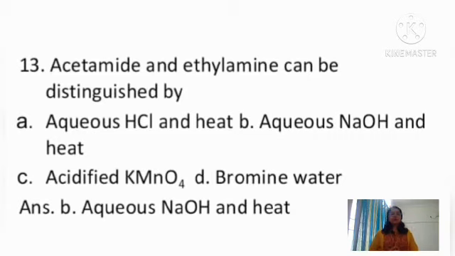So here, when we look at option B, that is aqueous NaOH and heat, we can distinguish acetamide and ethylamine, because when acetamide is treated with aqueous NaOH, we get the sodium salt of acetic acid and ammonia is released. But when ethylamine is treated with aqueous NaOH and heat, there will be no reaction. So we can distinguish acetamide and ethylamine by using aqueous NaOH and heat. So option B is correct.